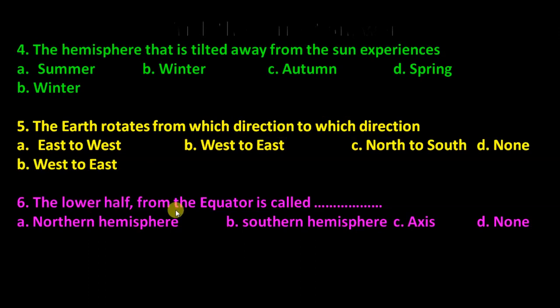The lower half from the equator is called the southern hemisphere. Clear? Southern. The upper half is known as the northern hemisphere. The down half is known as southern. Clear? The hemisphere that is tilted away from the sun experiences winter. The earth rotates from west to east. The lower half from the equator is called the southern hemisphere.